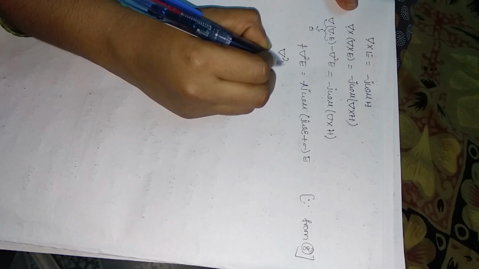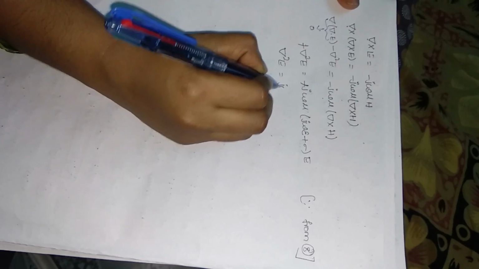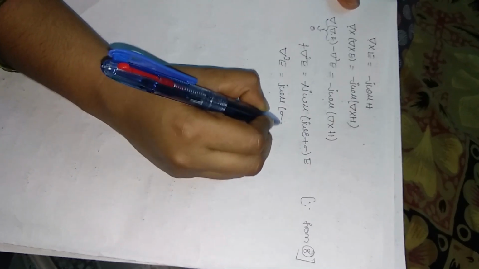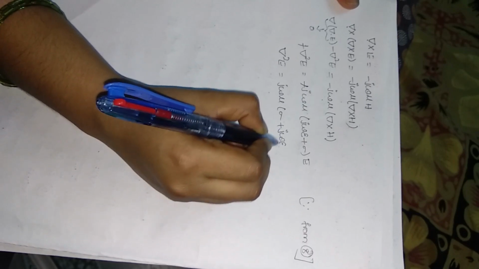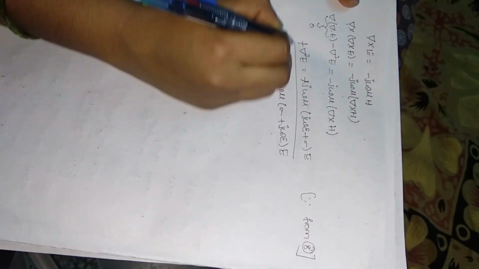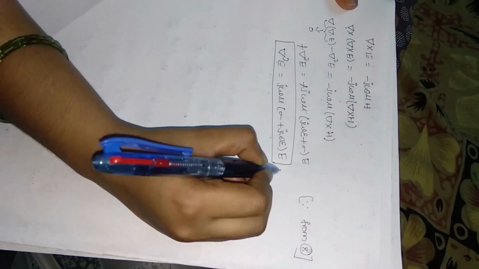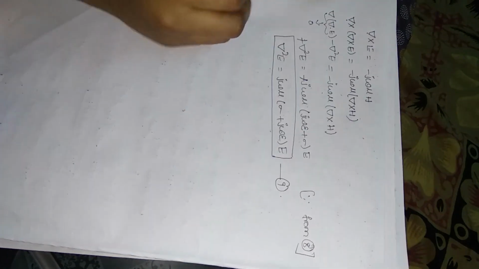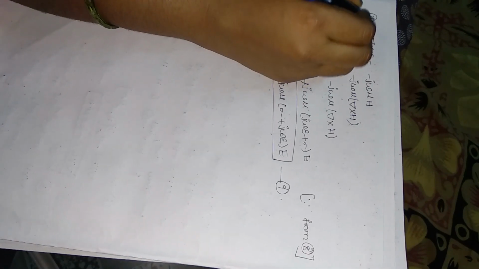Finally del square E is equal to j omega mu into sigma plus j omega epsilon into E. This is equation number 9.